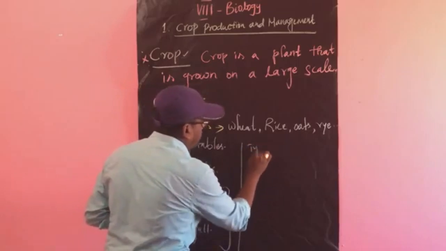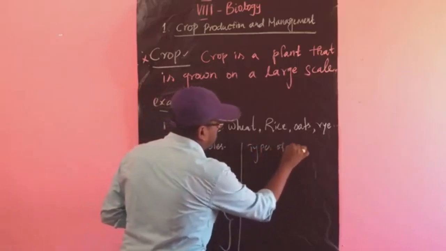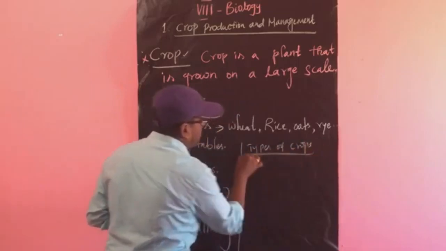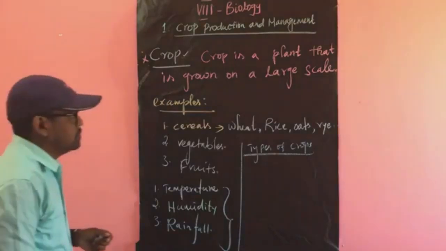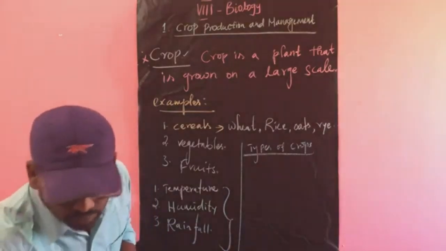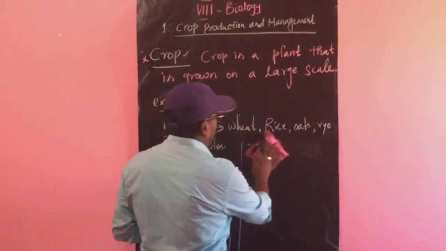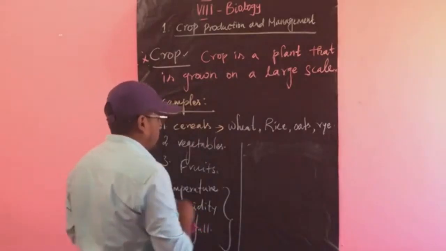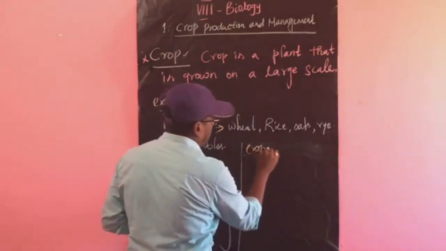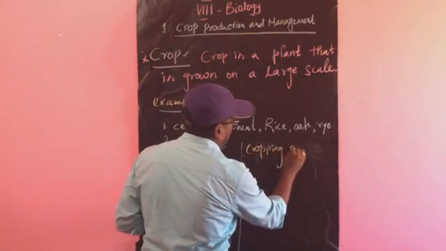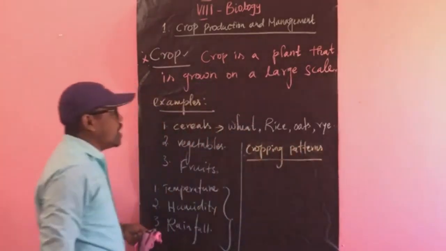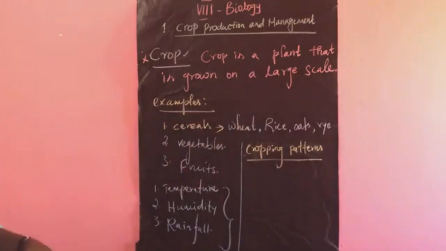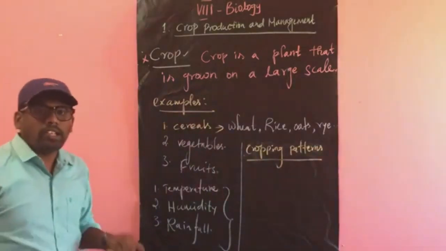So there are two types of crops, or cropping patterns. On what basis are the crops classified? Based on the season.